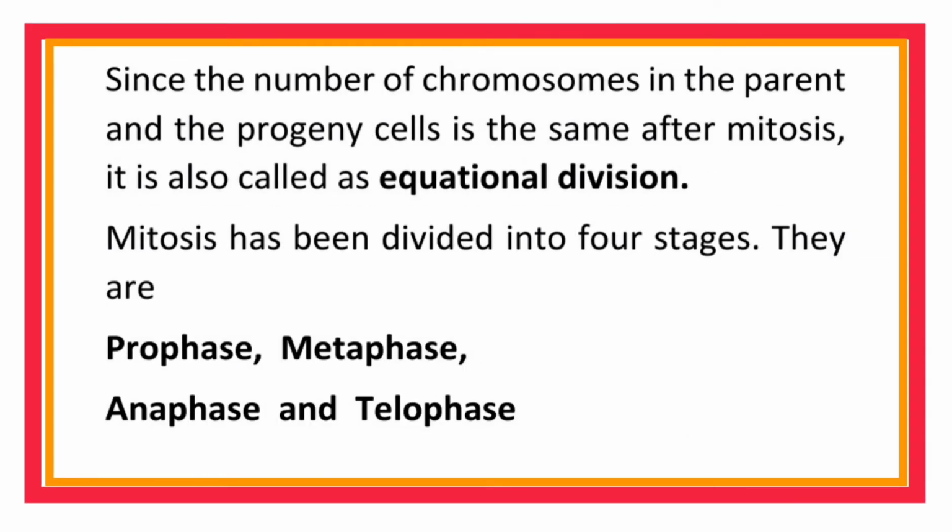Since the number of chromosomes in the parent and the progeny cells is the same after mitosis, it is also called equational division. Mitosis has been divided into 4 stages. They are prophase, metaphase, anaphase, and telophase.